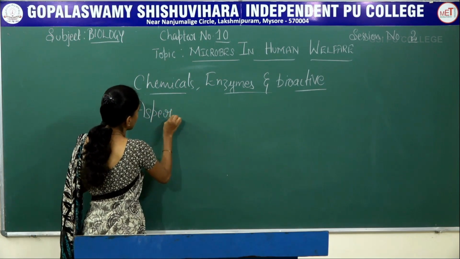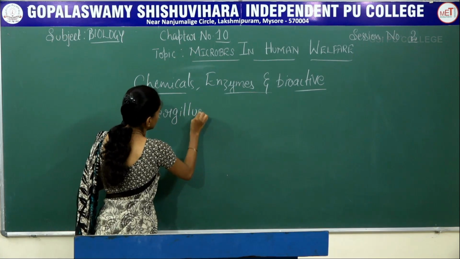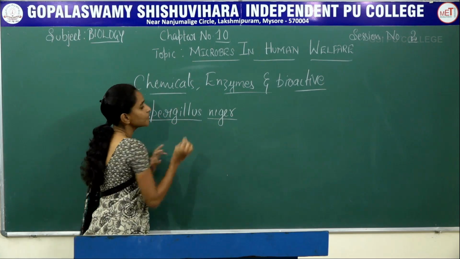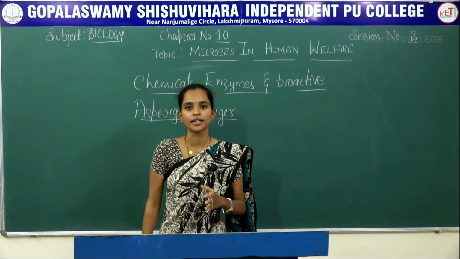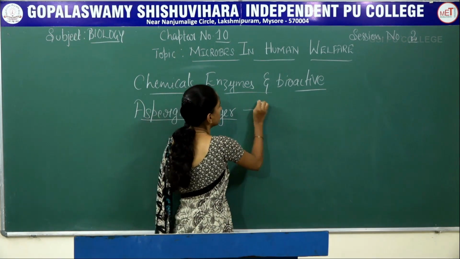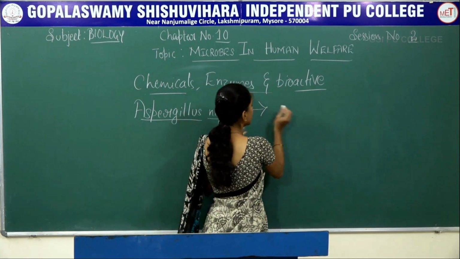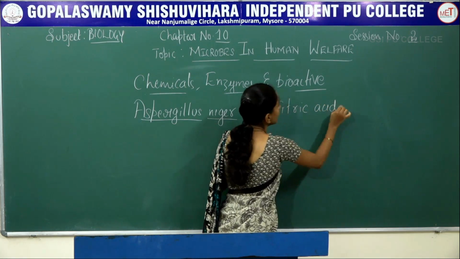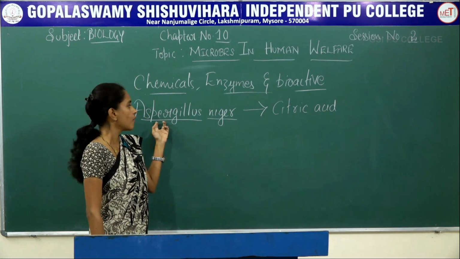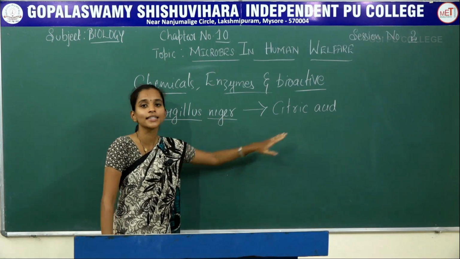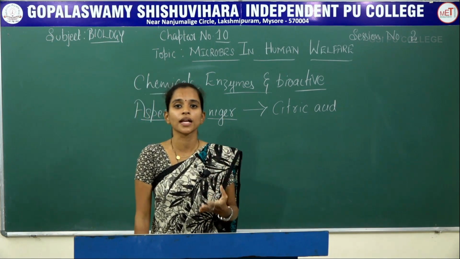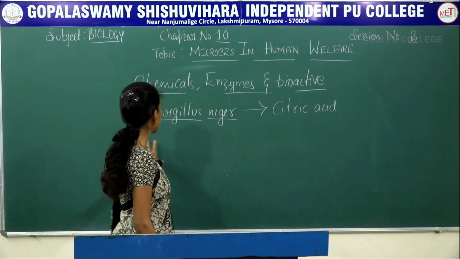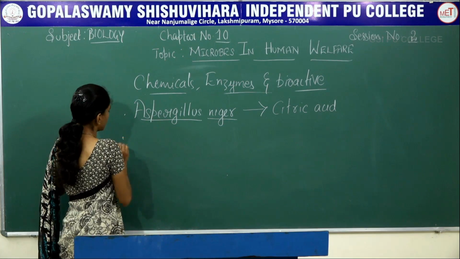Aspergillus niger. Aspergillus niger, this is a fungus from which we extract a particular chemical, that is citric acid, and the citric acid is used in preparation of soft drinks as well as candies. Candies means chocolates.